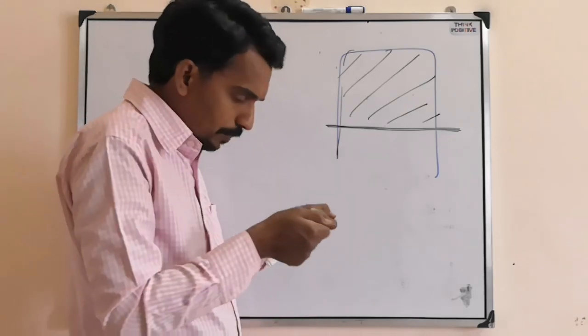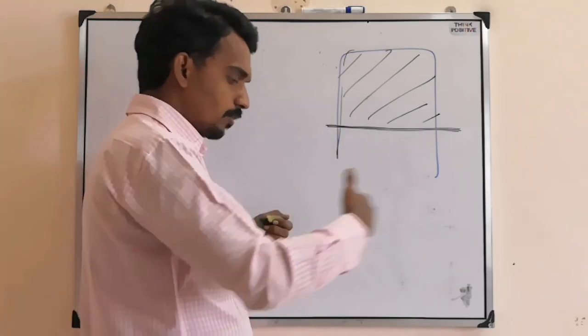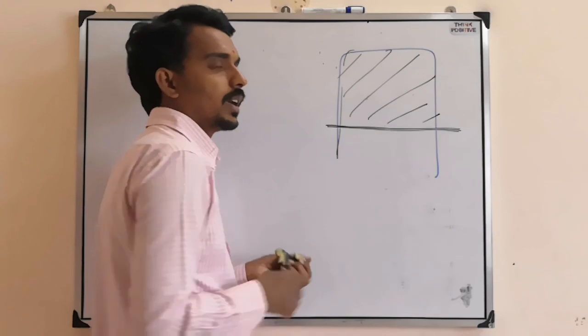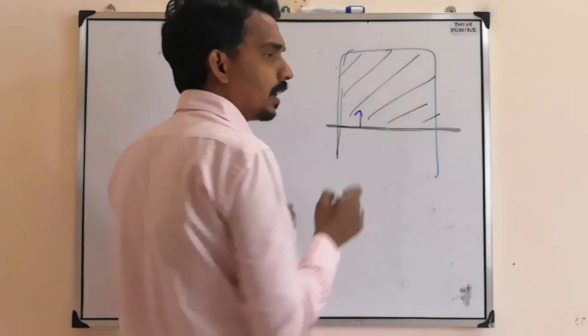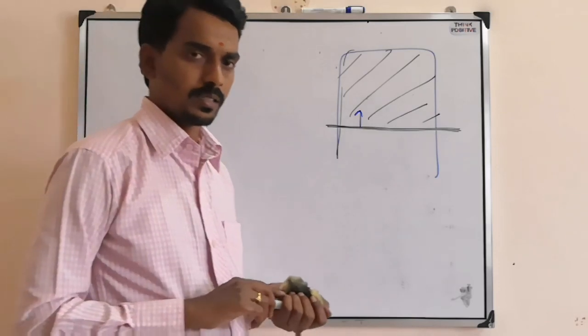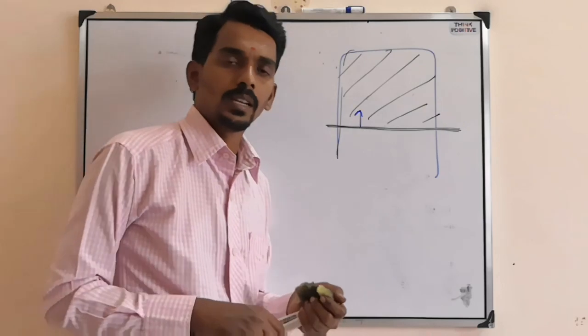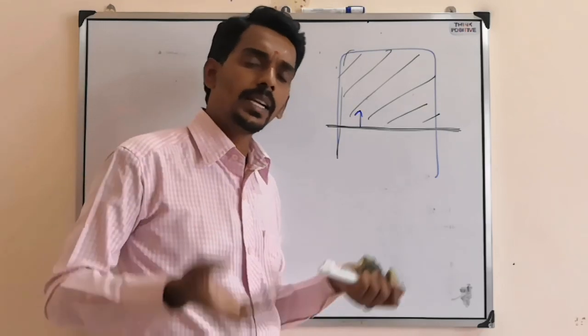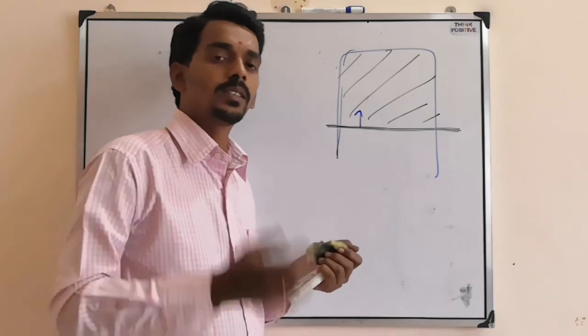And when you keep it horizontally, you will see that the wire slowly moves in this direction, such that the surface area of the liquid keeps on decreasing. So it is trying to decrease its surface area. It is behaving like it is under some tension. That nature we call surface tension.